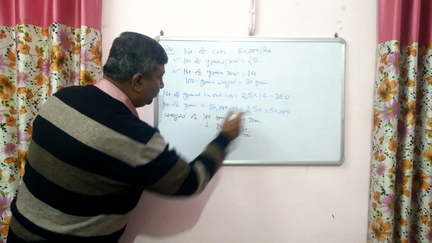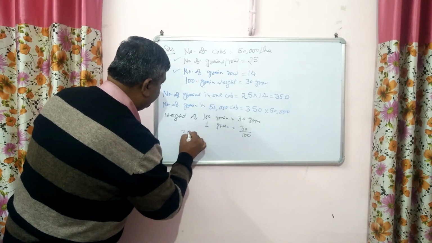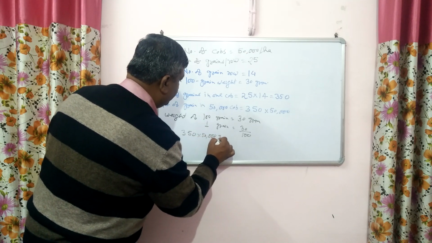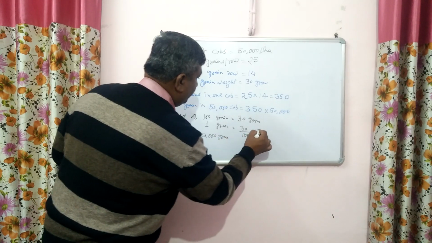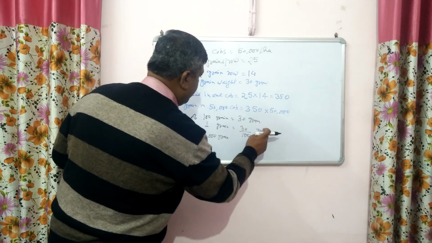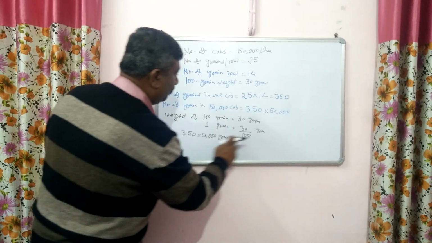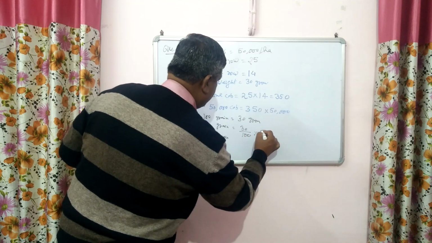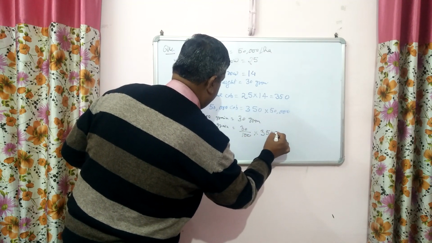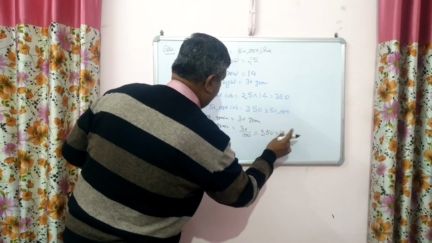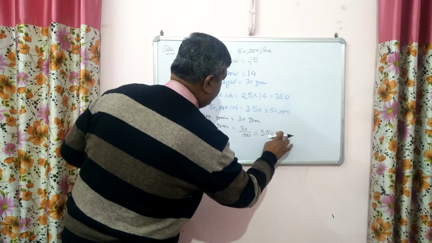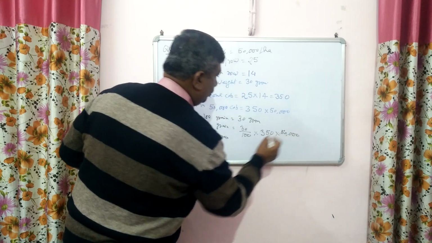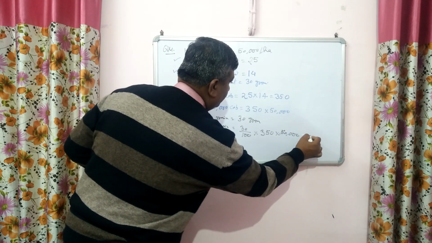Now the weight of 350 into 50,000 grains, it is in gram. Okay, so multiply it with 350 into 50,000. And this is in gram.